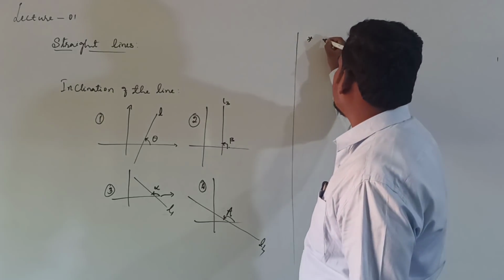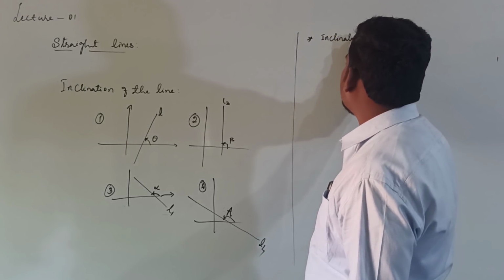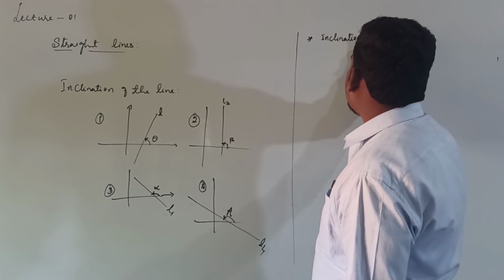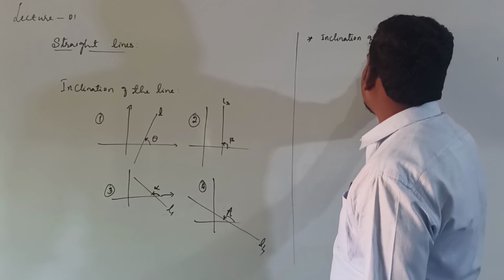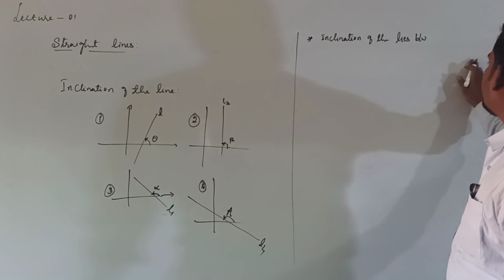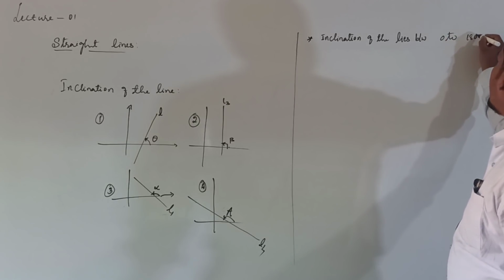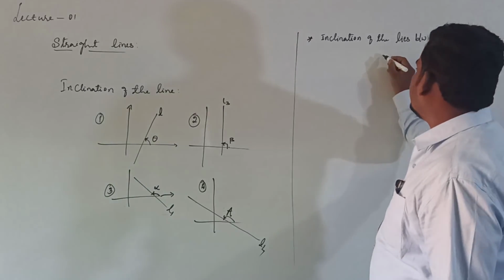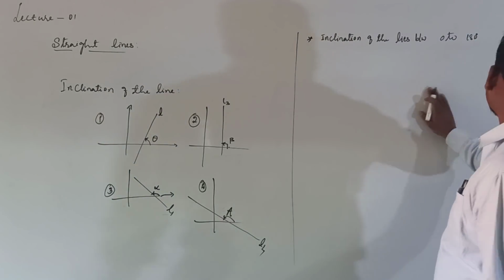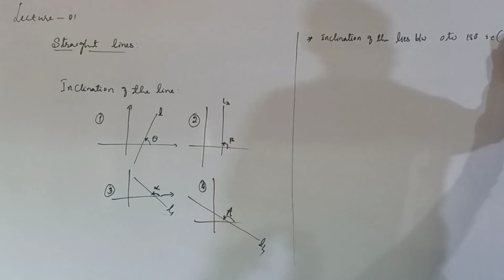First point: the inclination of the line lies between 0 to 180 degrees, or else 0 to pi, that is, it is greater than or equal to 0 and less than 180.